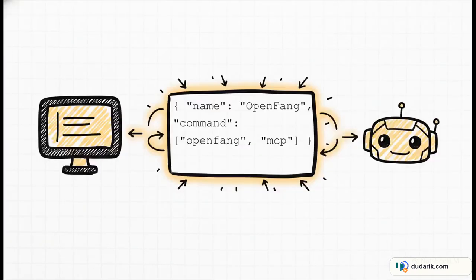Now, here's the piece that connects the dots. This is an actual config snippet from the docs. All you do is add this little entry to your IDE's configuration file, telling it how to launch the OpenFang MCP server. This one line is the bridge between your editor and your agents.